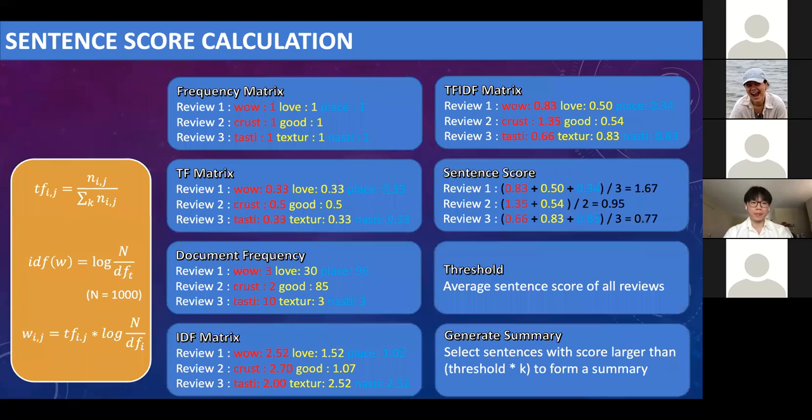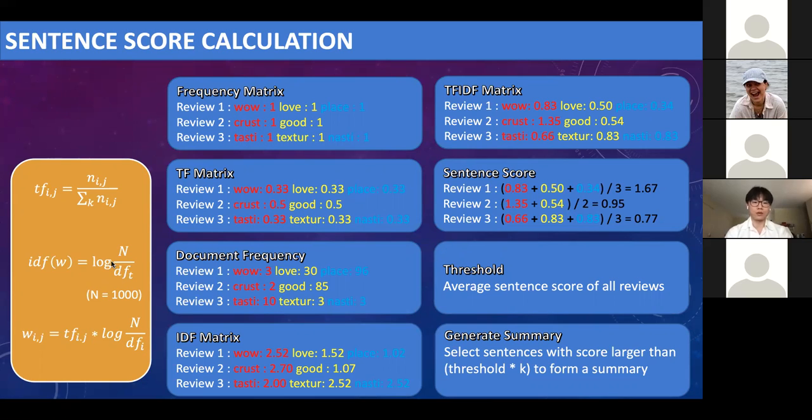And here is a straightforward example of how the TF-IDF calculation works. So we could break down the calculation into the following steps. We first want to count the frequency of each word in each review. Then we calculate the term frequency of each word.